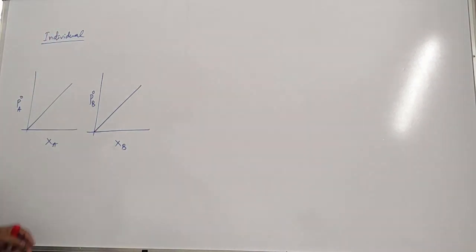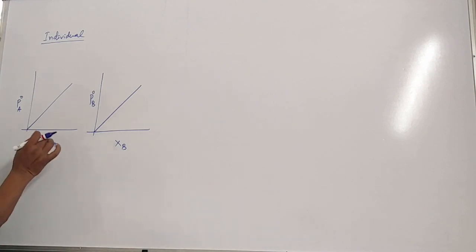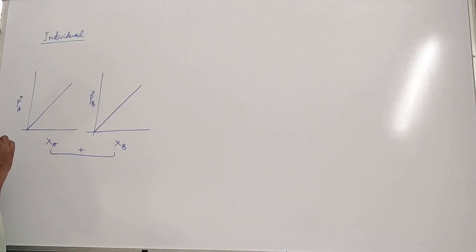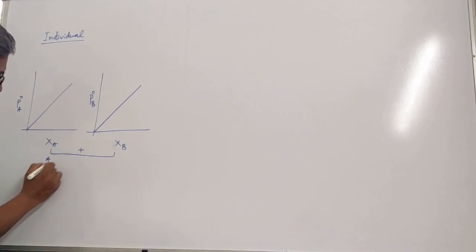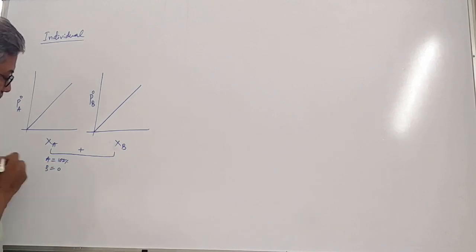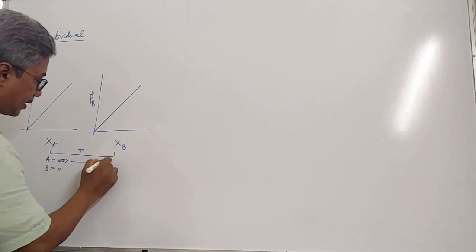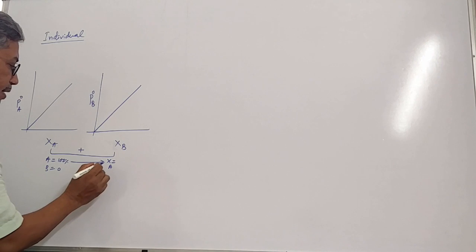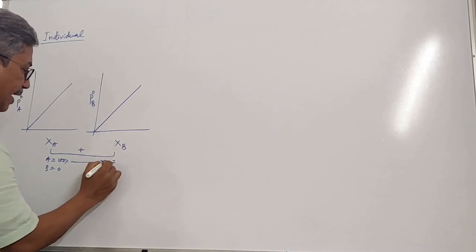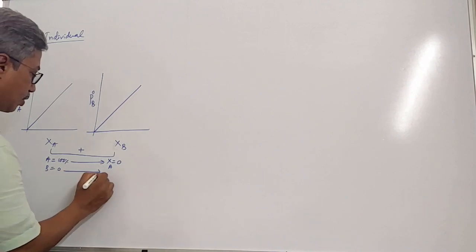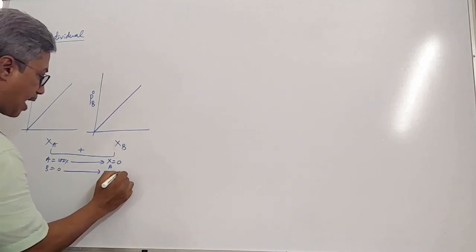Is that clear? Now, what we do is we mix these two. Say A is 100% here and B is 0. In this direction, A decreases and mole fraction of A will be taken as 0, and here mole fraction of B will be taken as 100%.